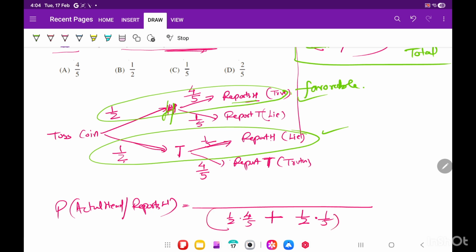Tail came and he is telling a lie. First one is favorable, 1 by 2 and 4 by 5. Okay, 2 5 cancel. It is 4 by 4 plus 1, which is 4 by 5. This is the answer. Easy tha?